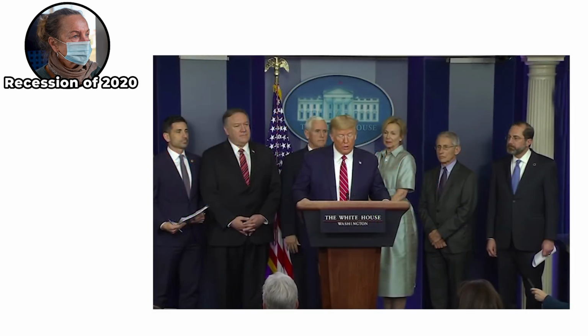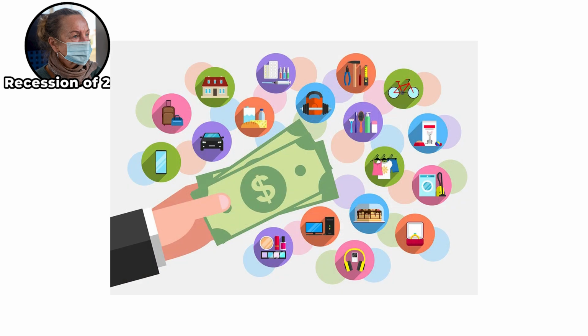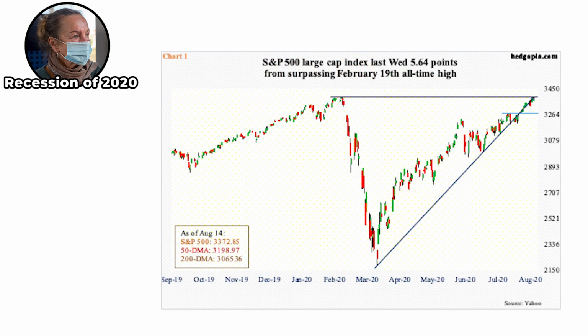In response, governments launched massive stimulus programs, including direct payments, expanded unemployment benefits, and business loans to stabilize the economy. By mid-2021, widespread vaccine distribution allowed economies to gradually reopen. Consumer spending rebounded, especially in digital and e-commerce sectors. The result was a sharp but short recession, followed by a rapid V-shaped recovery in financial markets.